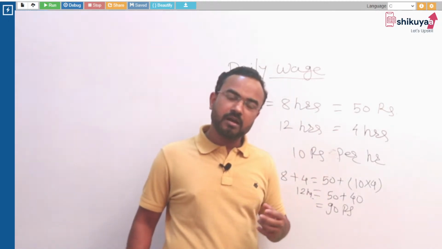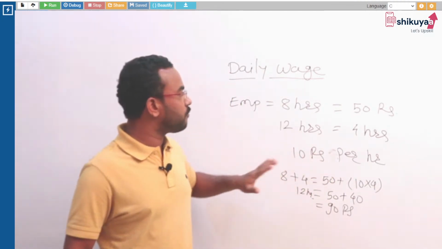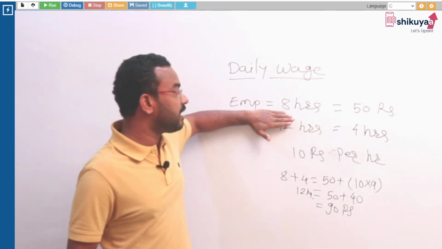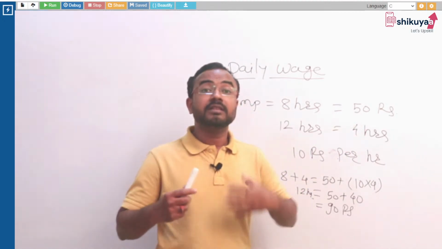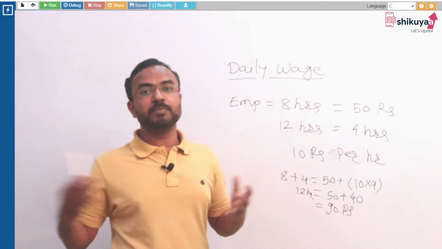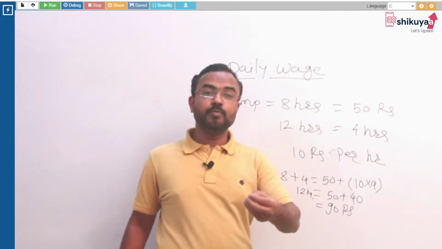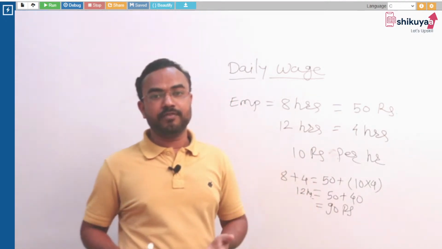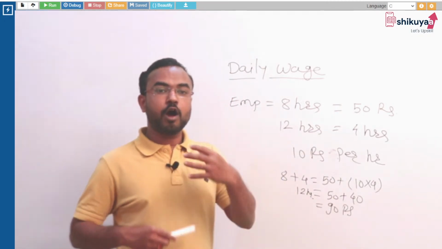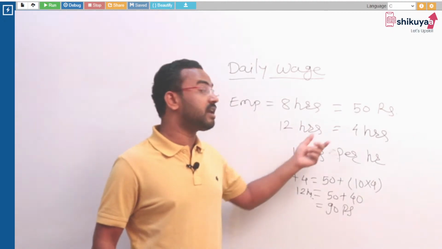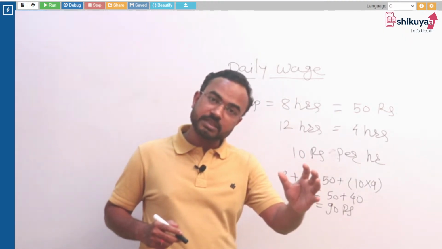Now if you want to convert this particular example into C language, first of all, you have to take, suppose, the employee's name. You have to take the number of hours that the employee is working. It must be beyond 8, of course, because if you put 8, it will automatically calculate 50. Now we want to calculate how much extra remuneration the particular employee will get. So now we are going to convert this particular problem into a program.